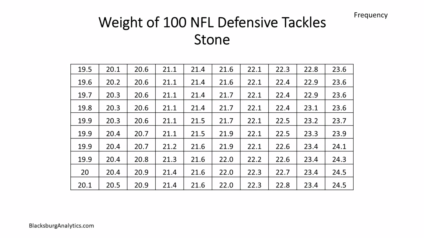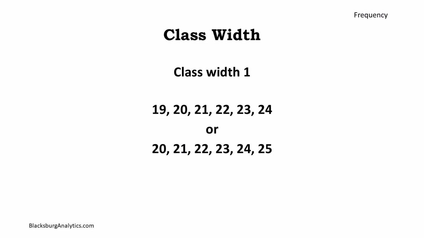This is the same weight data with weight in stone, with 1 decimal place. The smallest and largest observations are 19.5 stone and 24.5 stone, with a range of 5 stone. Class width should be 1, with classes 19, 20, 21, 22, 23, 24, or 20, 21, 22, 23, 24, and 25, depending on the chosen class boundaries.